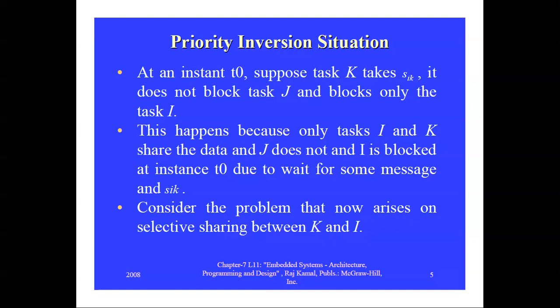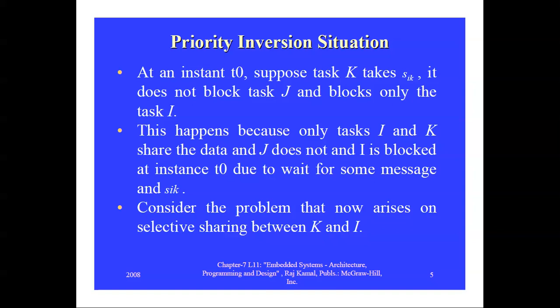Next, consider that at the time t0, suppose task K takes the SIK. What is SIK? SIK is the semaphore. So SIK is taken by K. It does not block task J and blocks only task I, because only I and K share the semaphore SIK.